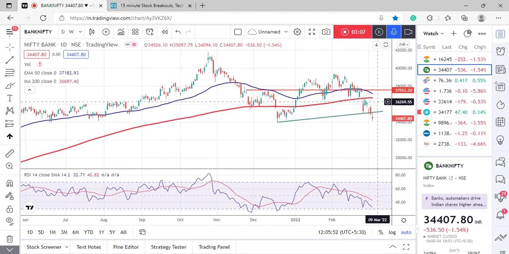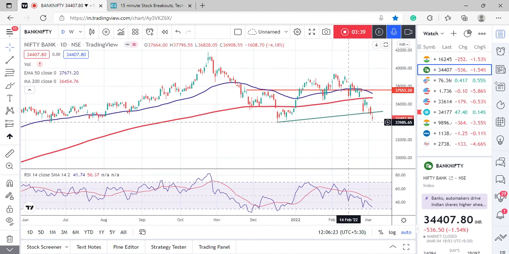This 36,000 is going to act as resistance for Bank Nifty, because we can see that there was a swing low, then there was a swing high around 36,000. So 36,000 is going to act as very crucial resistance for the short term. But for the very near term, the resistance would be 35,000. As long as Bank Nifty remains below 35,000, we can expect correction extending towards 33,000 kind of levels. But immediate support is at 34,000. Below 34,000, correction will extend towards 33,000.